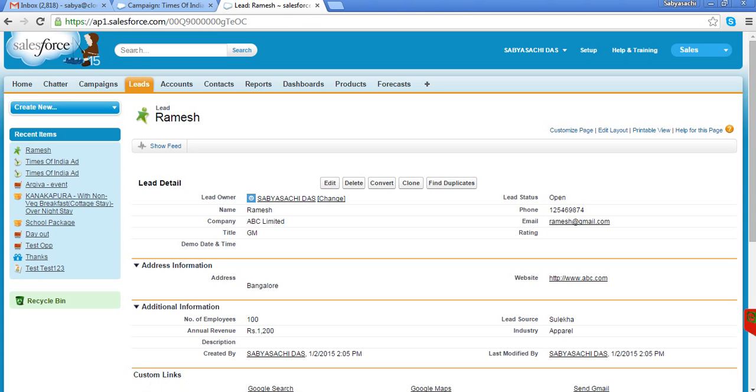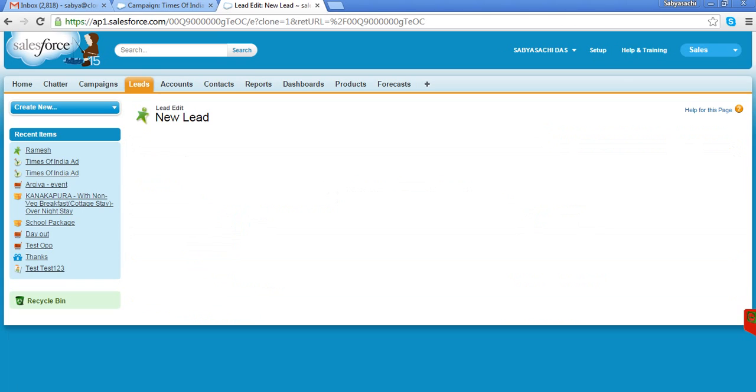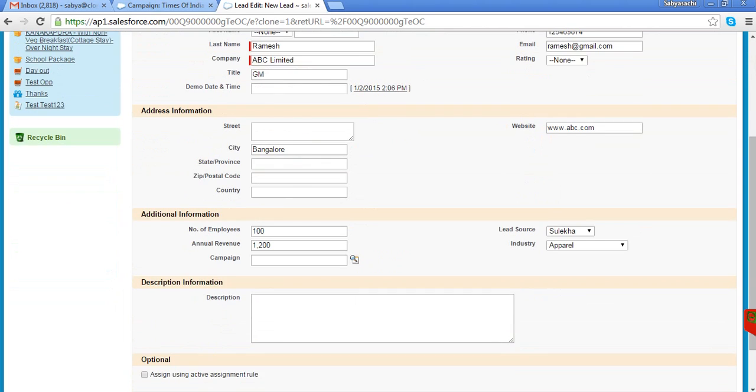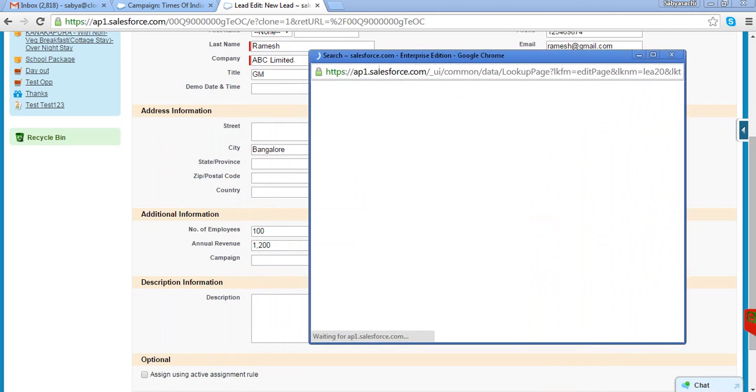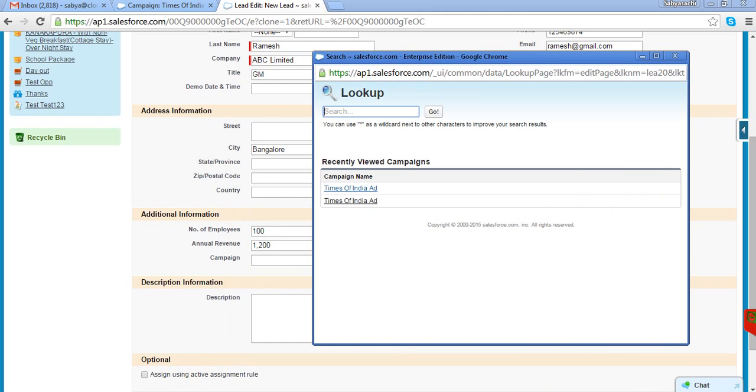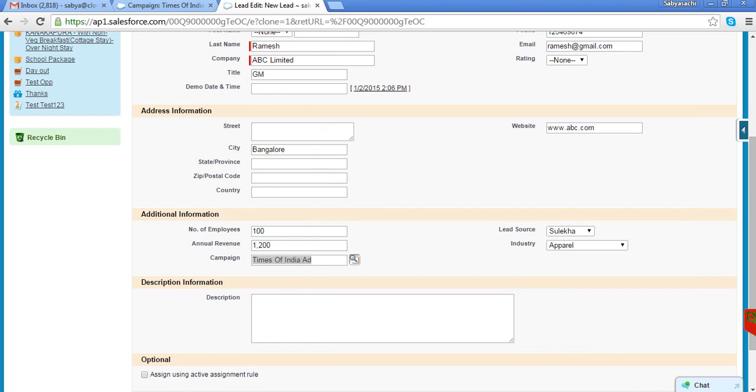Okay. Now if I create a new lead, you will find which campaign this lead is coming from. I can link it with that particular campaign here. Oh, I have created the Times of India ad two times. Okay, so I can say that this lead is coming from this particular campaign.